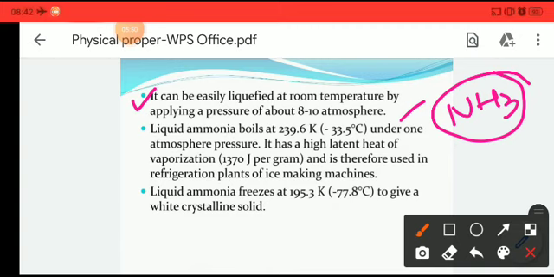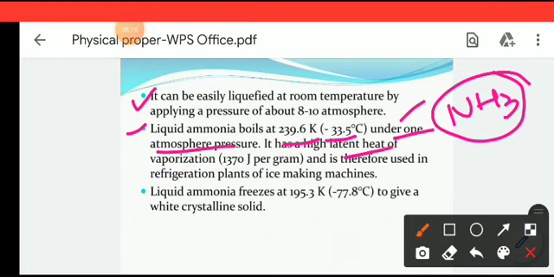Okay, and next, the liquid ammonia boils at about 239.6 Kelvin, that is minus 33.5 degrees Celsius under 1 atmosphere. So you know that liquid ammonia has a boiling point of minus 33.5 degrees Celsius. It has a latent heat of vaporization of almost 1370 joules per gram.